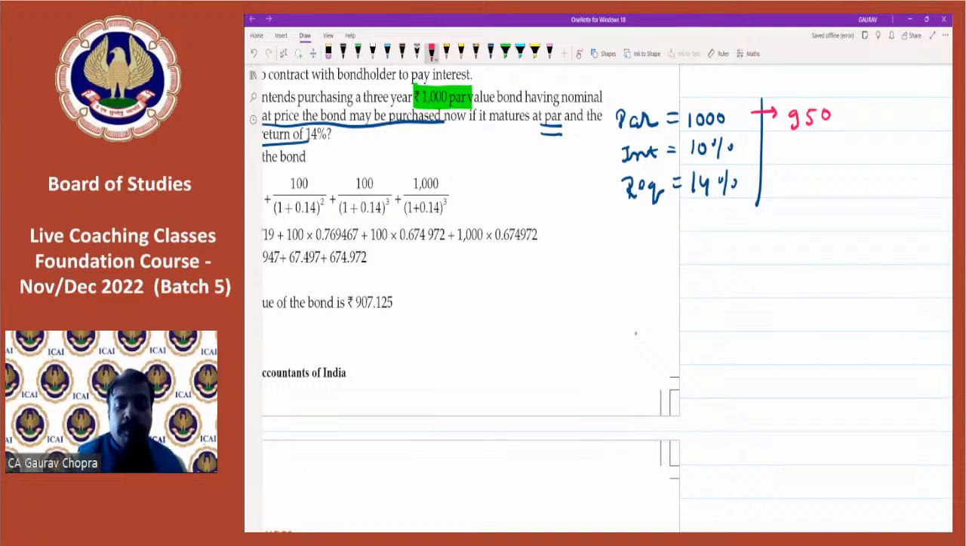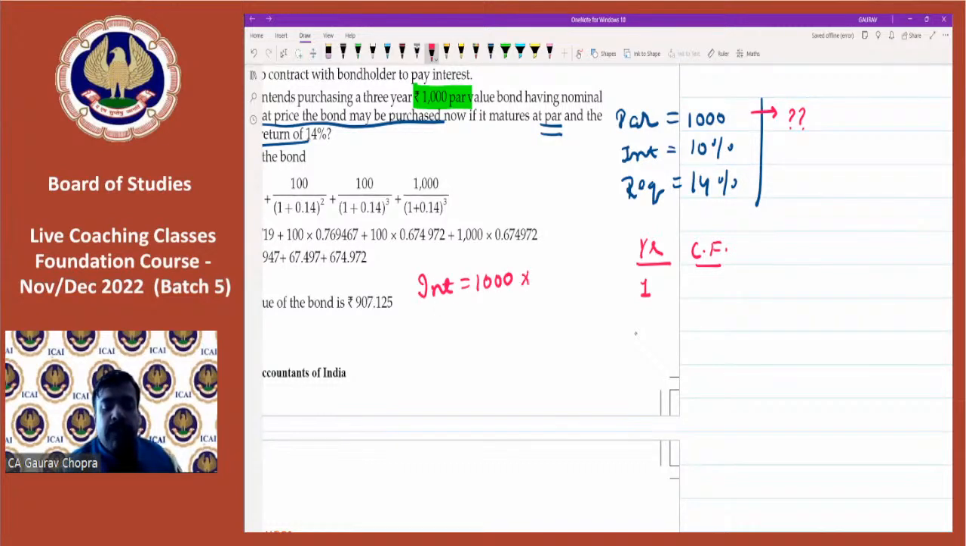So at what price should I purchase the bond so that I get a return of 14%? Okay, this is the complete question. So let us arrange this. Year: in year 1, what will happen? We will receive a cash flow of how much? So let us calculate the interest.